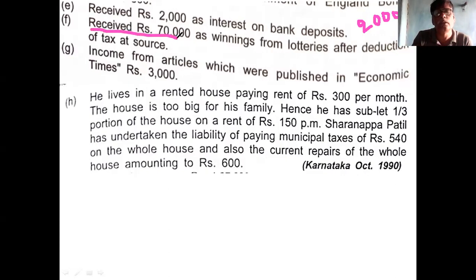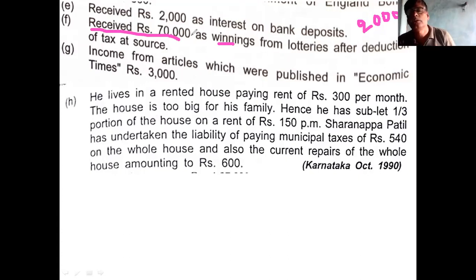And you see this point: received rupees 70,000 as winning from royalty after deduction of tax at source. 70,000 rupees received. Whenever the amount is received, it is received only after deduction of tax. Remember this point. If the word winning is there, that may be gross or net. You have to consider according to the given instruction. If winning from lottery, net is there, that is net. If winning from lottery is there, that is gross.